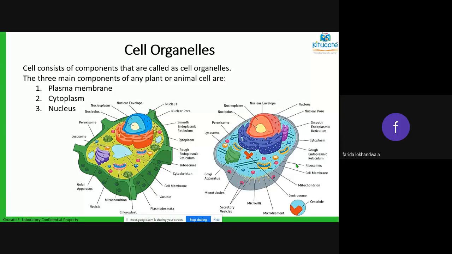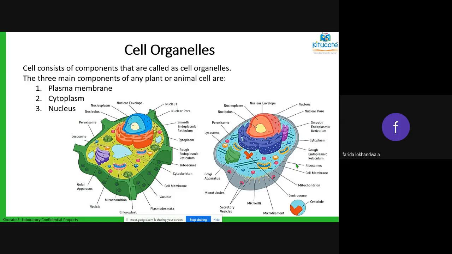The flooring is called the cytoplasm, on which everything is placed. And the nucleus is the main CEO's office, where all the main decisions are made and the information is passed to whoever has to do the work. So these three are the main structures: the plasma membrane, the cytoplasm, and the nucleus.